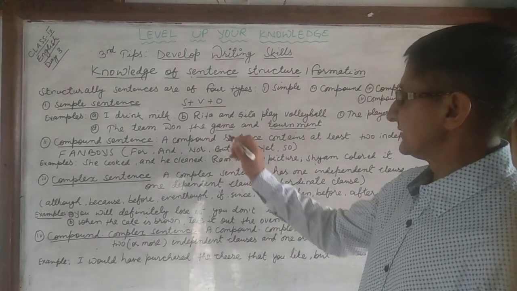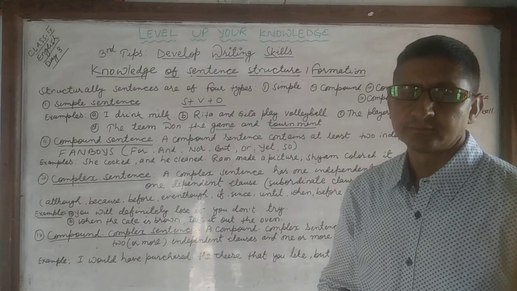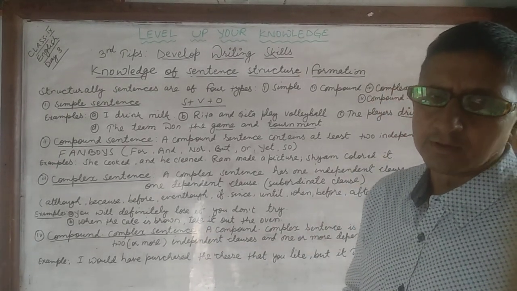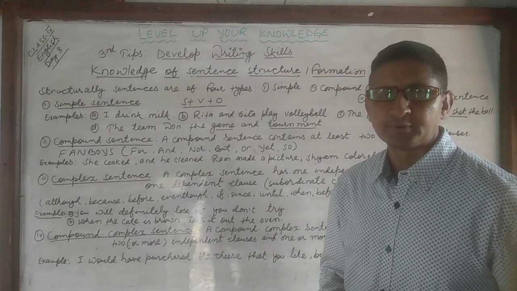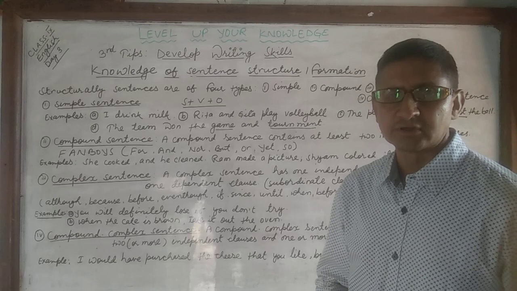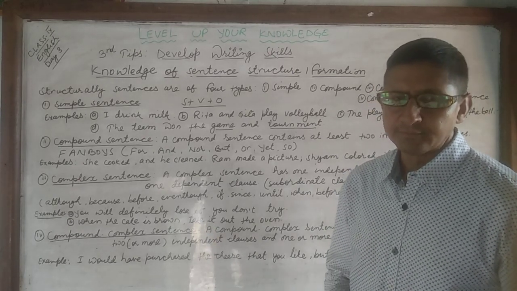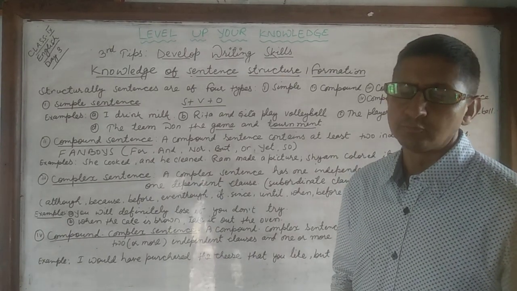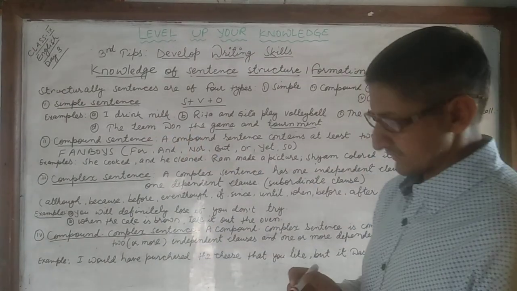That means this sentence has a compound object, game and tournament. In this way, the simple sentence contains only one independent clause. It expresses one idea. The structure is simple, and sometimes a simple sentence may contain compound words or phrases.